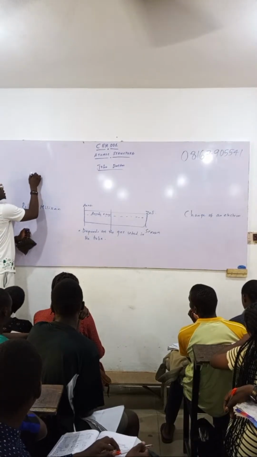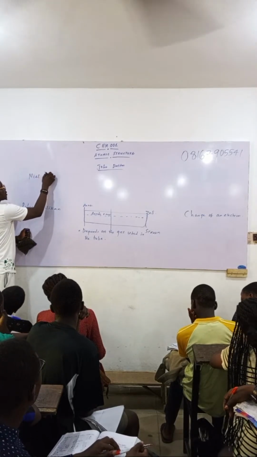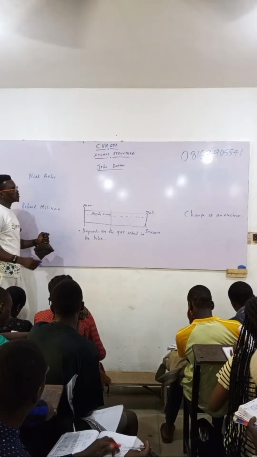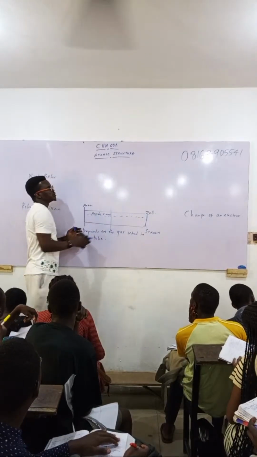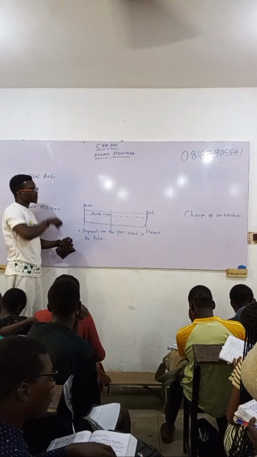So the next person is Bohr. Everybody will be fighting by Sheda. But you always want to choose the opposite.